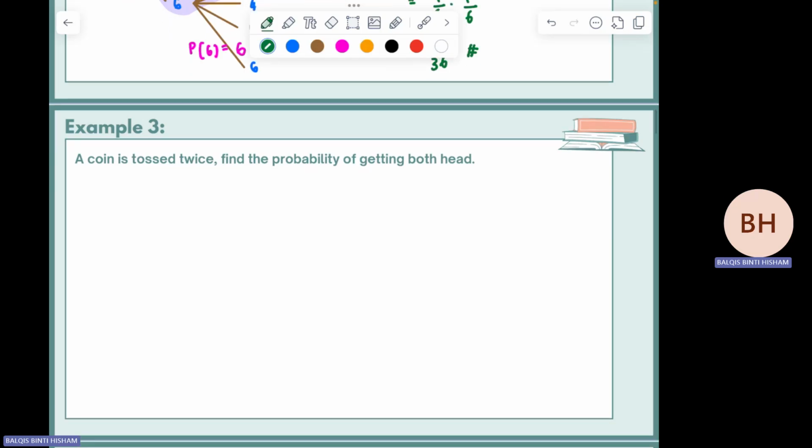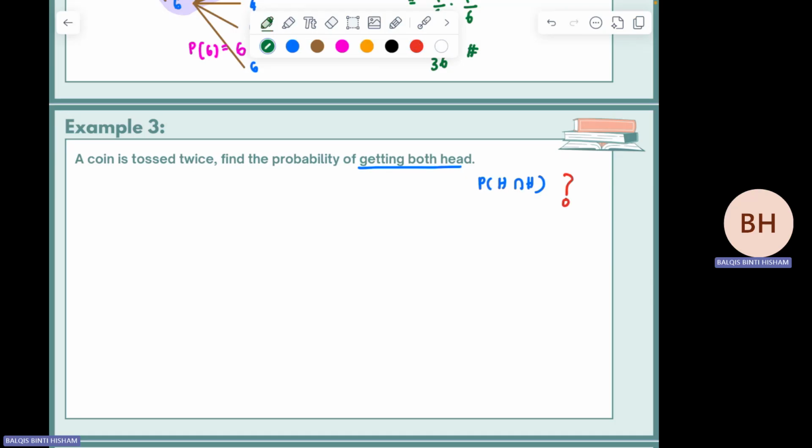Okay, the last example for independent. A coin is tossed twice. Find the probability of getting both head. Okay. This one just calculate in your head. Madam won't draw the tree diagram. Probability of getting both head means P head intersect head. Okay. That is the question.